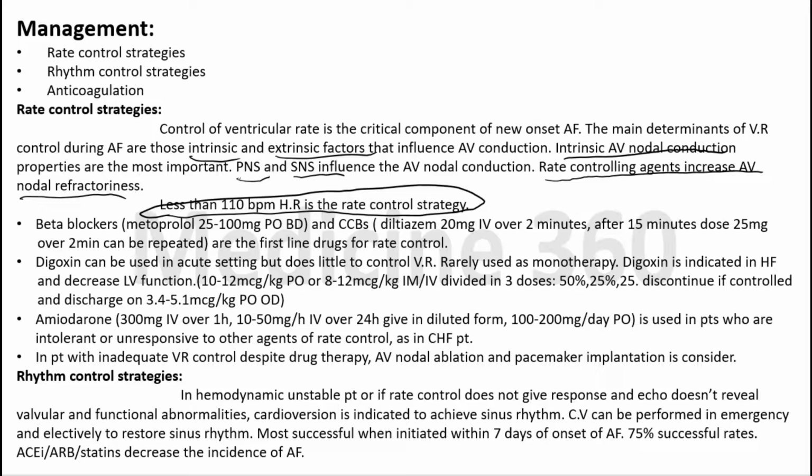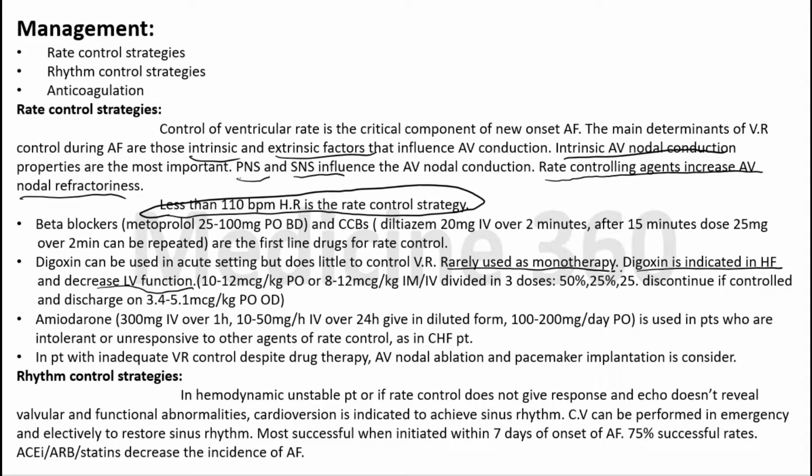So we can prescribe digoxin with other drugs. We rarely use digoxin as monotherapy. Digoxin is mostly indicated in heart failure patients with atrial fibrillation and decreased left ventricular function.